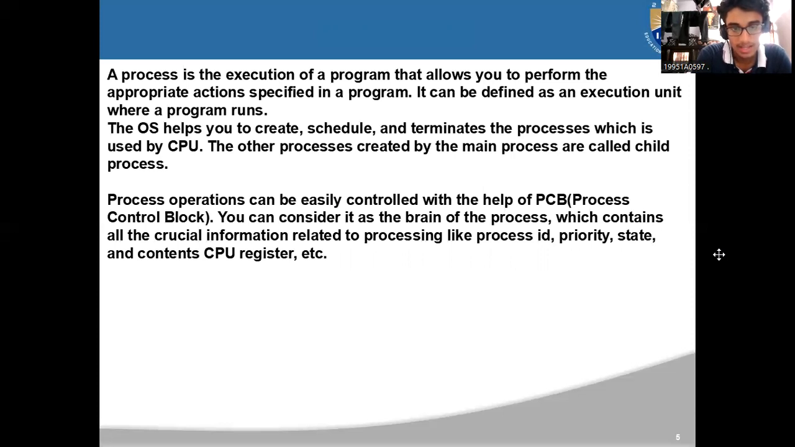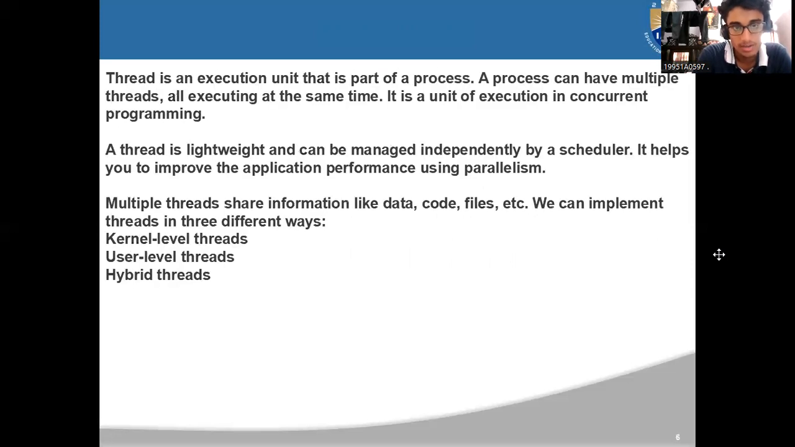You can consider it as the brain of the process, which contains all the crucial information related to the processing, like the process ID, priority, state, and contents of CPU registers, etc. A thread is an execution unit that is a part of a process. A process can have multiple threads, all executing at the same time. It is a unit of execution in concurrent programming. So basically, a thread is lightweight and can be managed independently by a scheduler. It is used to improve application performance using parallelism. Here multiple threads share information like data, code, files, etc.